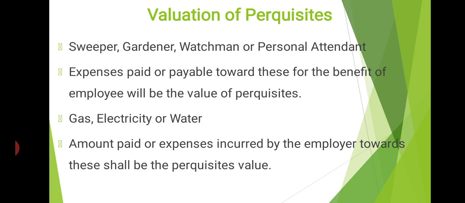Very simple thing. A sweeper, gardener, watchman, or a personal attendant is a perquisite. Calculation is based on this rule, that is, expenses paid or payable towards these for the benefit of the employee will be the value of perquisite. It's very simple. How much amount is paid or payable towards these by the employer will be the perquisite value.